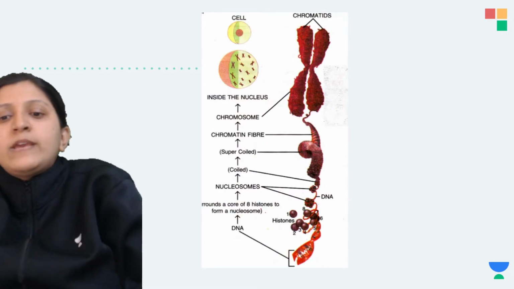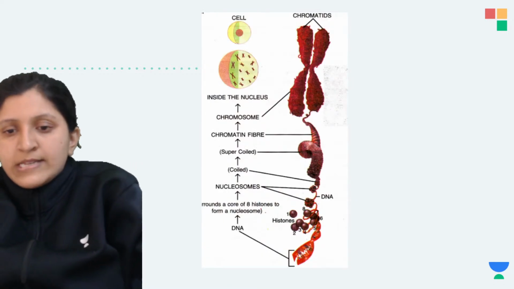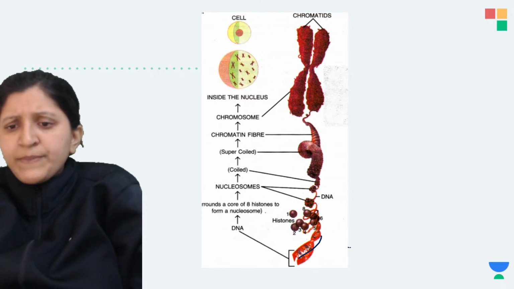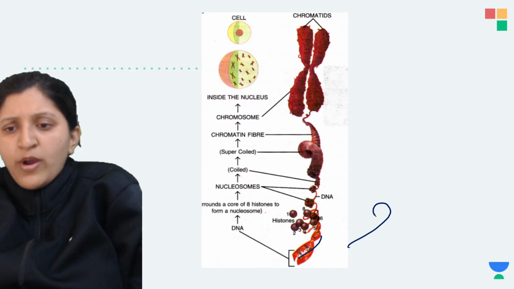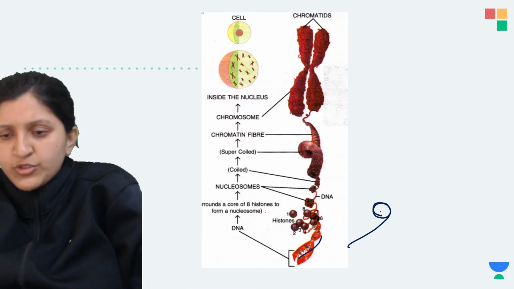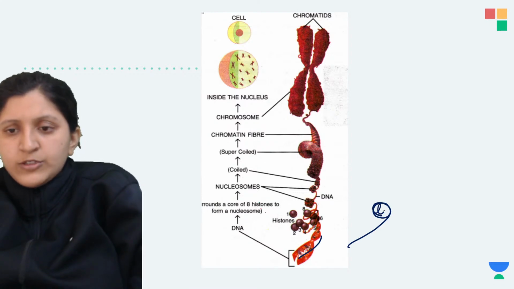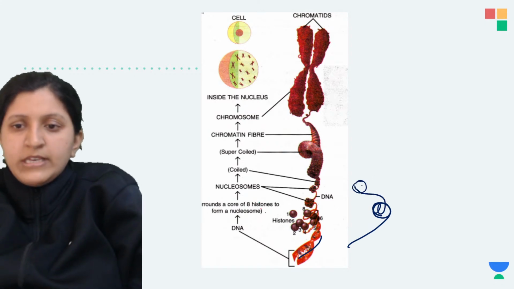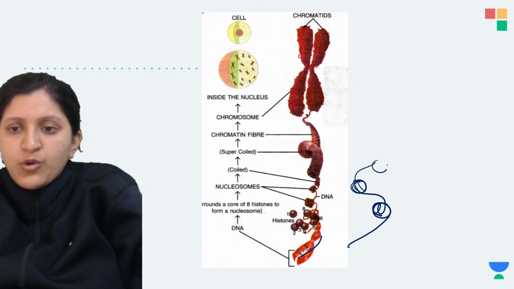Here you can see there is DNA, and this DNA is coiled around that protein. This is a protein now, and as such you can find many such histone proteins where you can see the coiling.